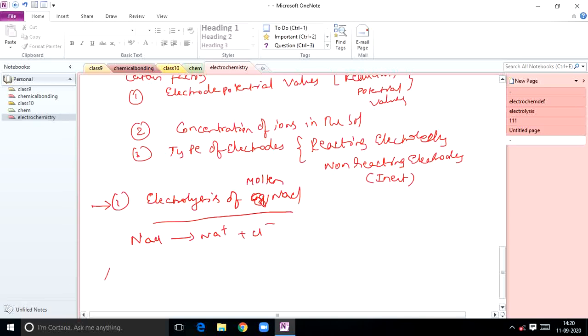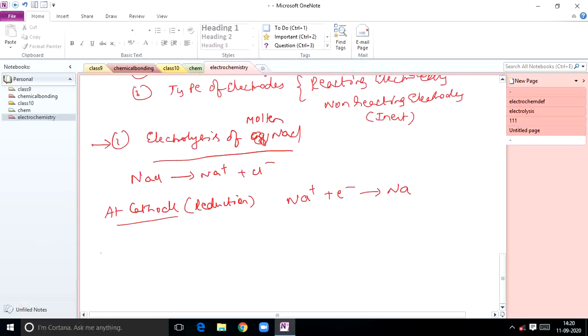So what happens at the cathode, students? As we discussed already, reduction takes place at the cathode. So Na+ plus an electron gives rise to Na. This is the reaction which takes place at the cathode. And at the anode, oxidation takes place. Here chloride ions give Cl2 plus 2 electrons.